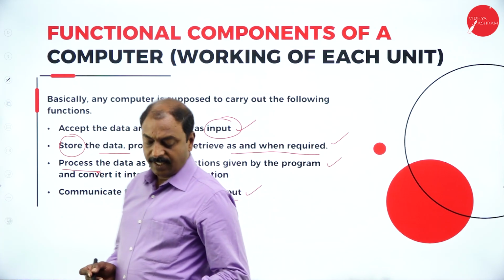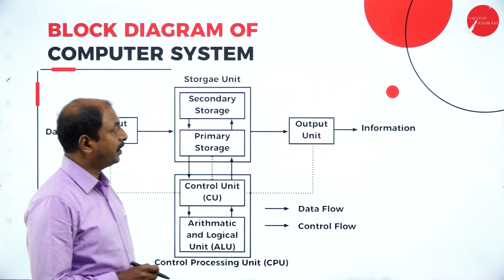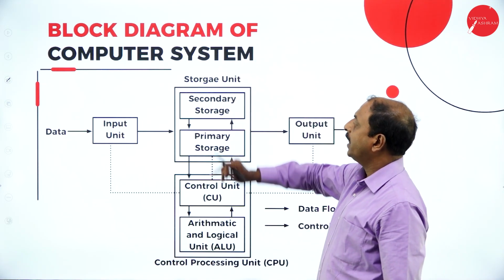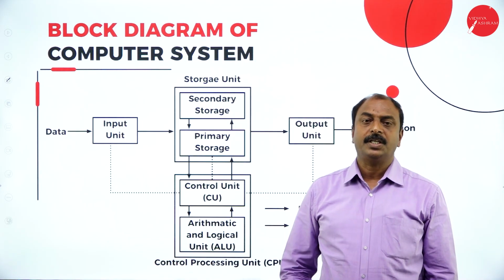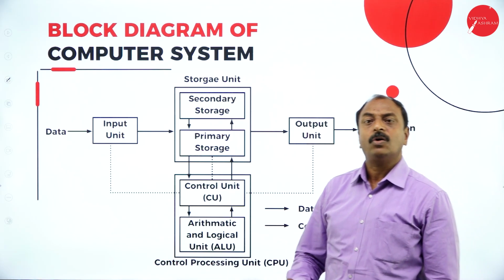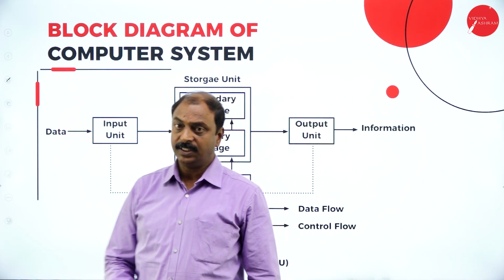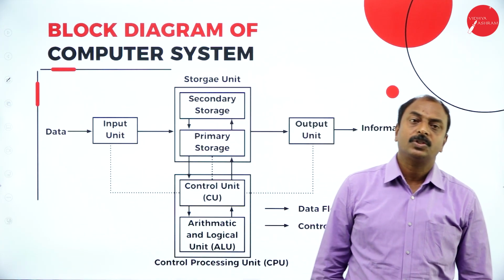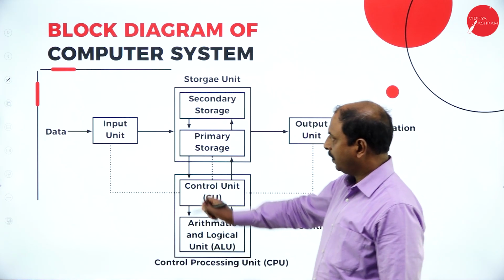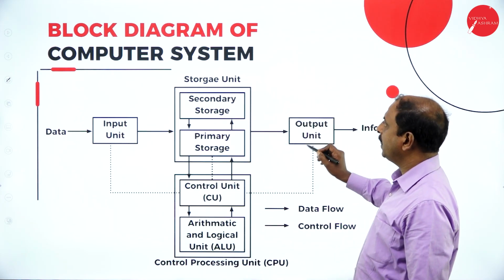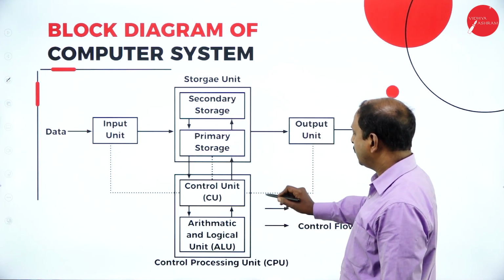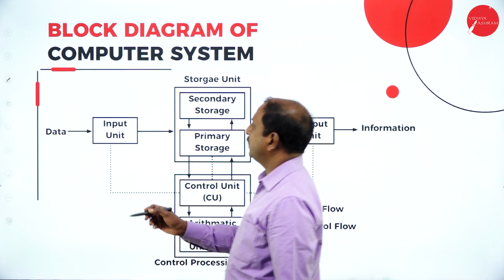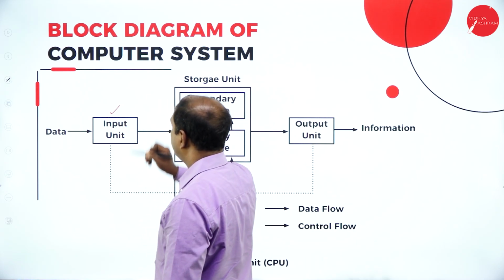Now let us see the block diagram of computer system. This is a block diagram of computer system, and it explains the functioning units of a computer system, or how a computer works or functions. Basically, if we talk about a computer system, there are three parts: input unit, output unit, and the next one is CPU, that is central processing unit. Now the first part is the input unit.